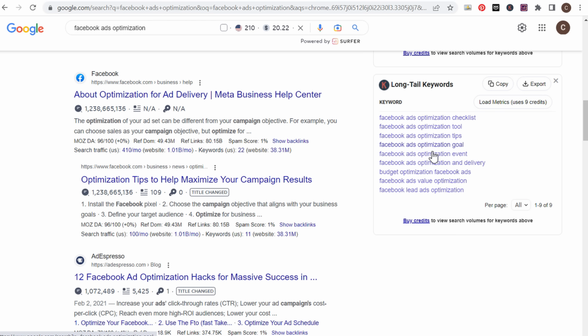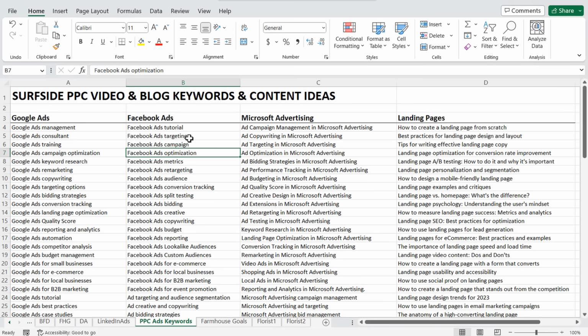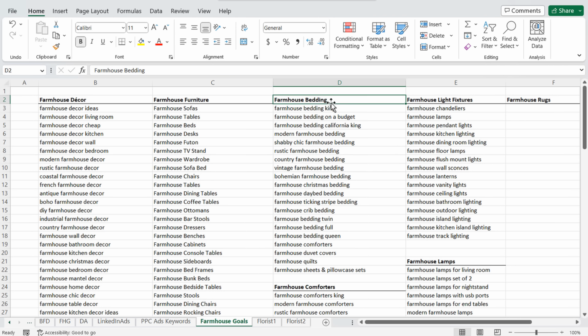And this can be really useful as you're trying to build out an outline for your actual blog article, or for the video that you're creating, or whatever type of content that you're creating. So you need to understand whether it's trying to rank for a keyword like Facebook ads, or if I'm trying to rank for a keyword like farmhouse bedding, I need to understand the search intent behind that keyword and then solve for that search intent.